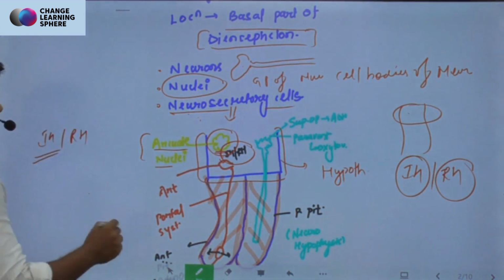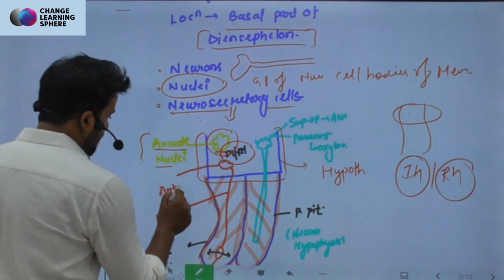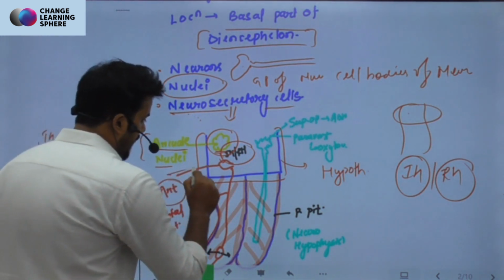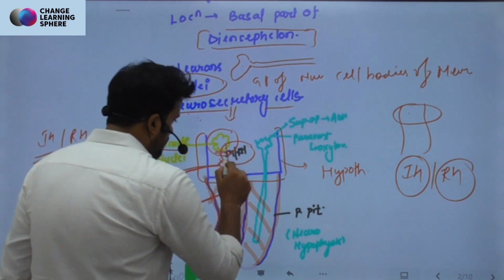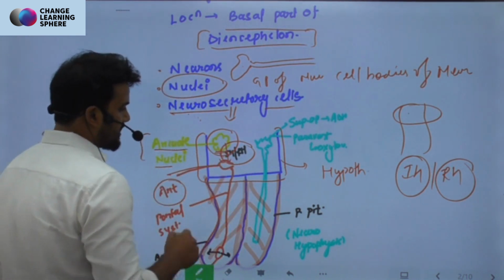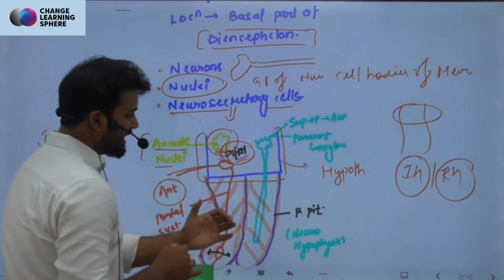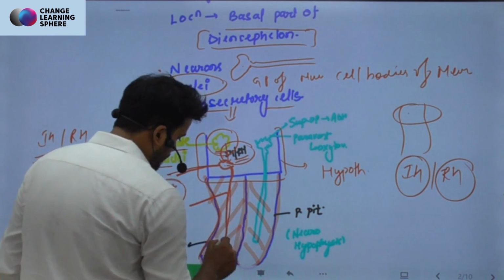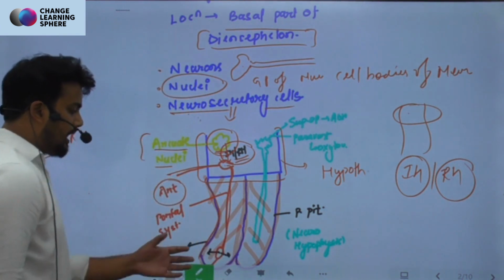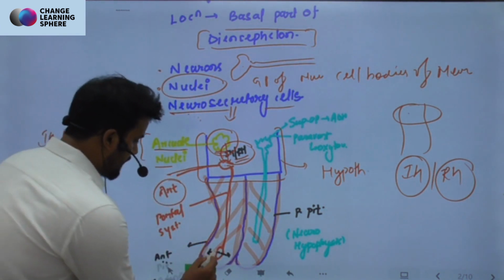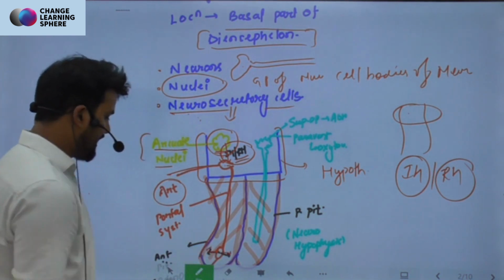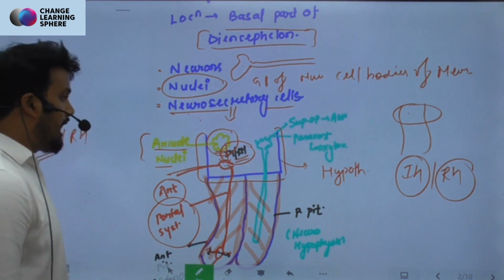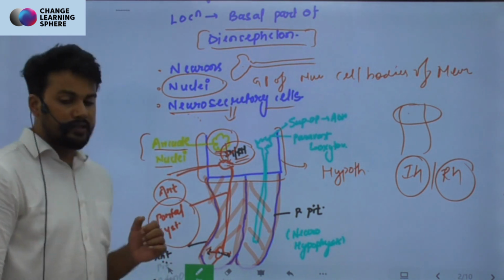Now a very peculiar thing that you should be seeing in the diagram: I have made an artery, right? So here is an artery that is going. The neurosecretory cells are pouring their secretion, the inhibitory and releasing hormones, into this artery, and then this artery goes all the way down to the anterior pituitary, where these hormones are released. And this particular thing, I'm calling a portal system, right?